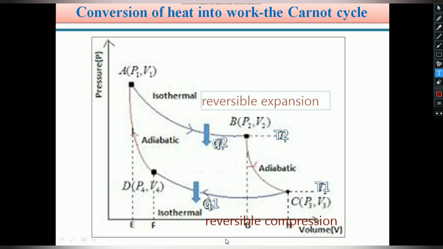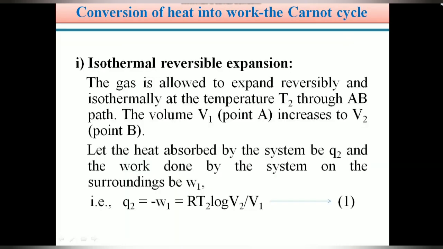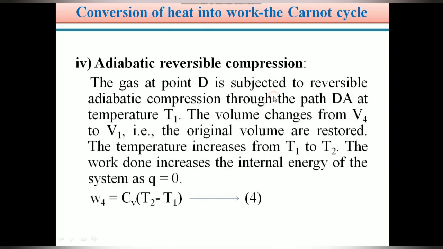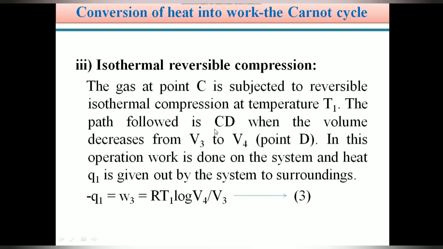Here work is done on the system. In the first operation, work is done by the system. Therefore, in isothermal reversible compression, volume decreases from V3 to V4. This is our third operation in the Carnot cycle. The gas is subjected to isothermal compression at temperature T1. The path followed is CD, as already explained in the plot. Volume decreases from V3 to V4, and work is done on the system.